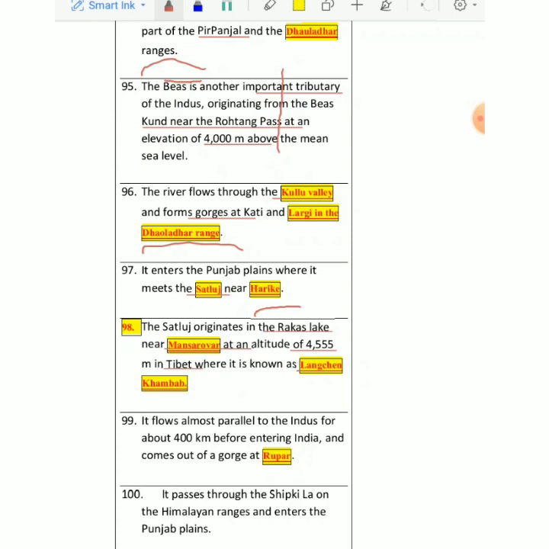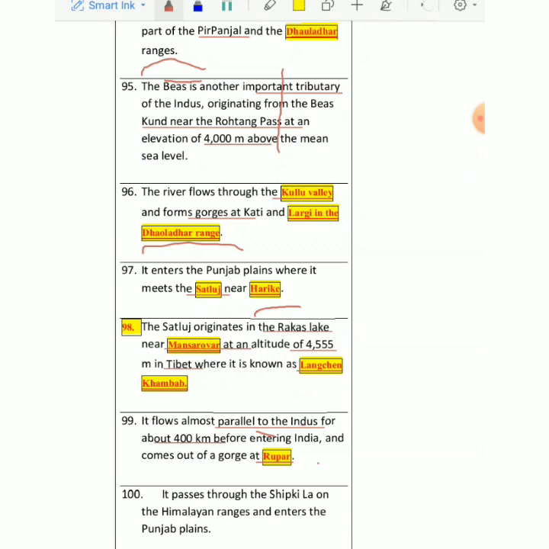So by chance if anyone asks you in Tibetan language what Langchen Khambab means, don't get confused with this name. That is Satluj, and it flows almost parallel to river Indus for about 400 kilometers. It remains parallel to Indus before entering India. And then there is a very important gorge. It forms a gorge at Ropar. Ropar is in Punjab.